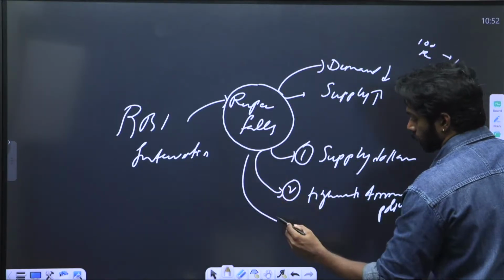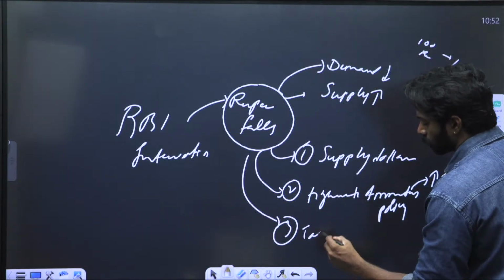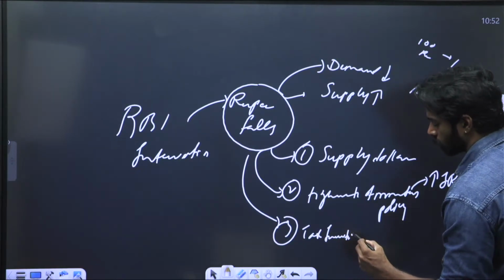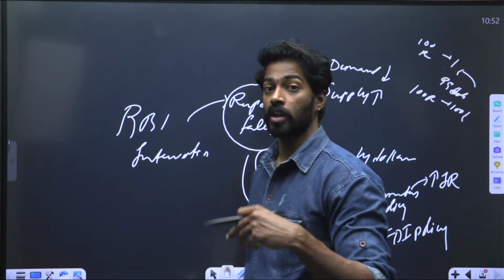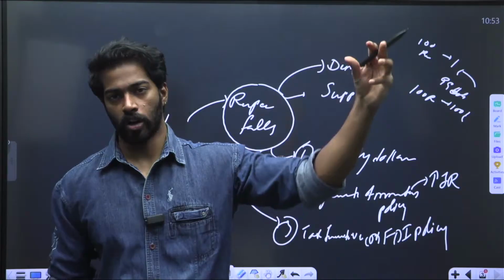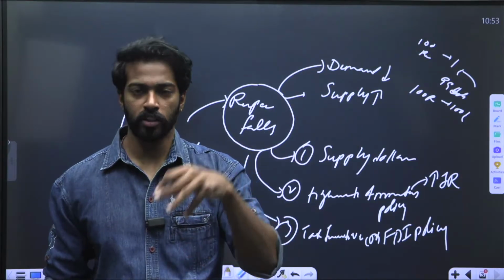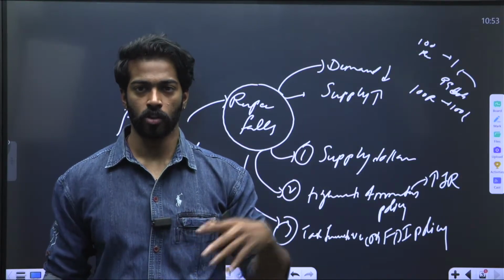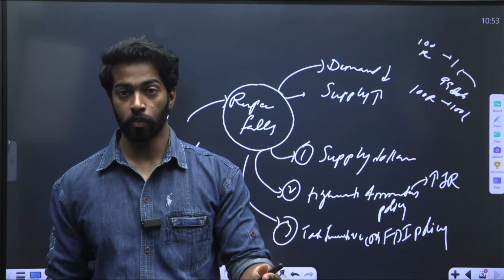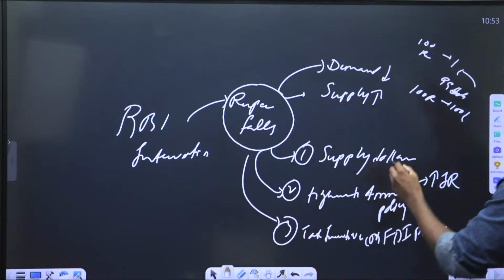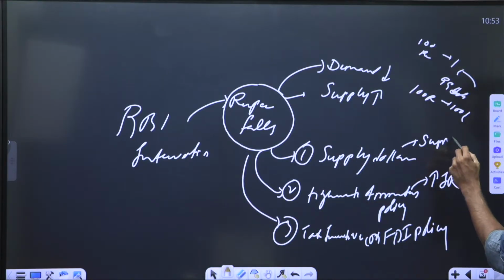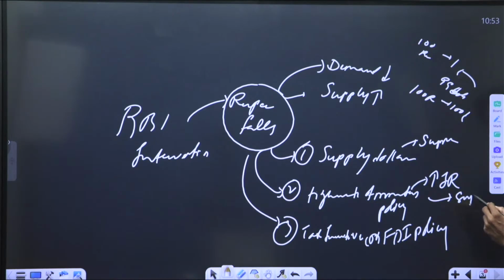And the third aspect is tax incentives or better FDI policies, so that the Indian rupee can stay in demand. For a foreign company to invest in India, they need rupees. They cannot just invest in dollars. So they have to bring dollars, convert them into rupees and then invest, thereby increasing the demand for rupee. So the first measure tackles the supply with the supply of dollars, and here it is tackling the demand for rupee.